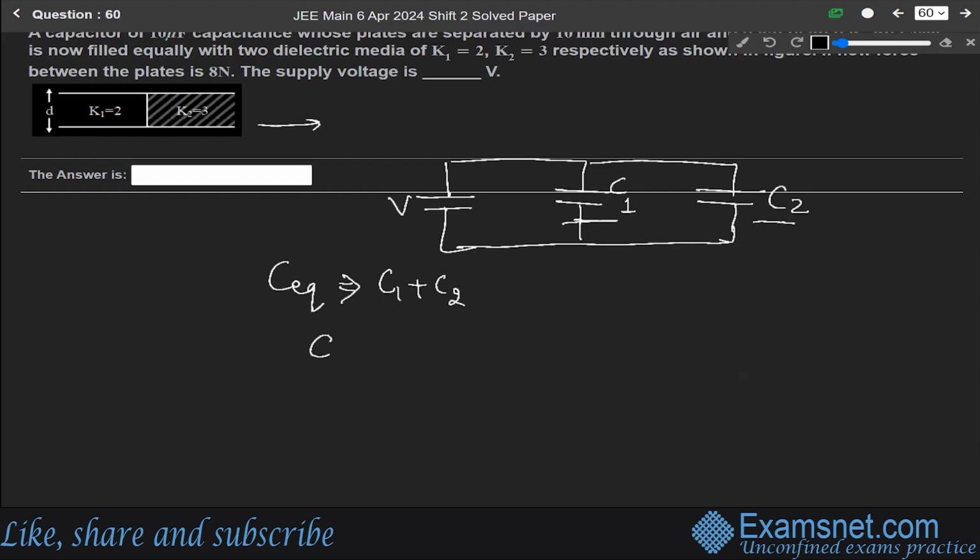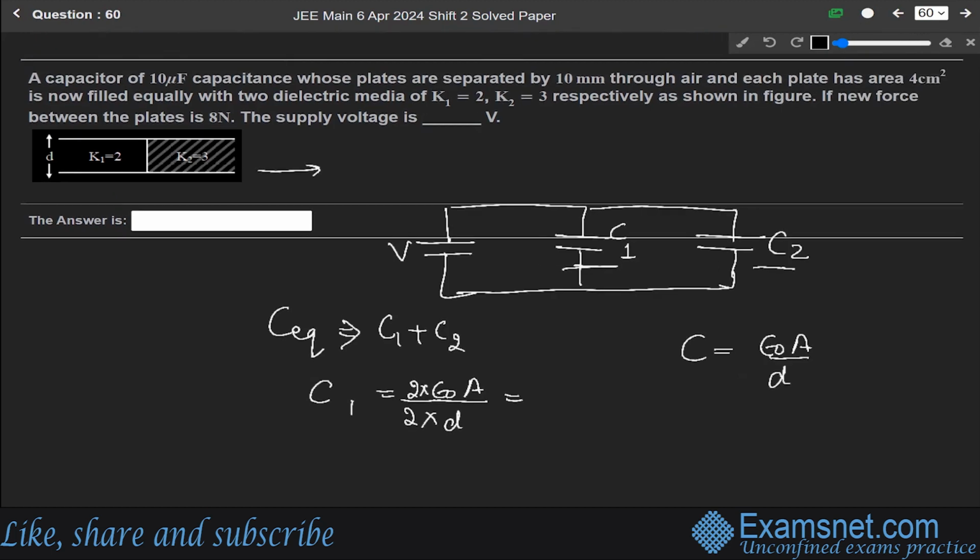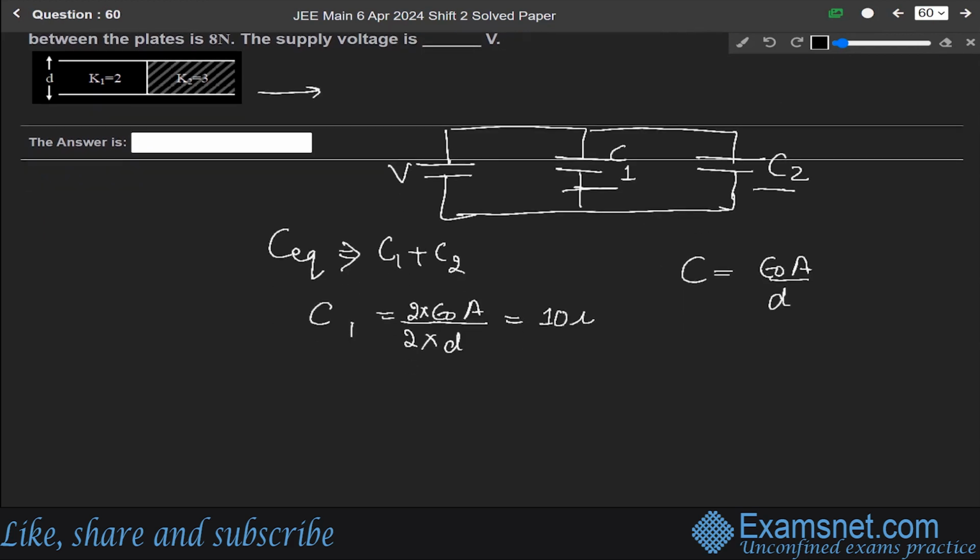Since we know that capacitance C equals epsilon naught A over d, we can write C1 equals epsilon naught A over d. Multiplying both numerator and denominator by 2, it is 2 epsilon naught A over 2d, which as given in the question is 10 microfarad.